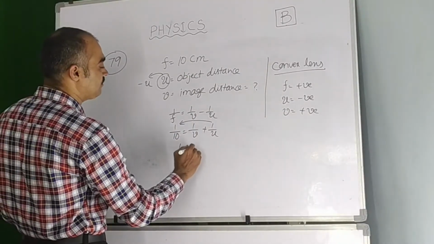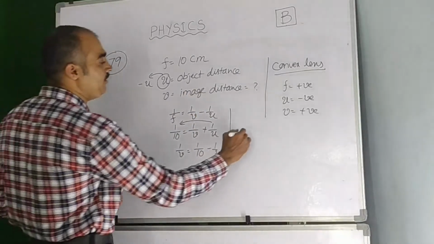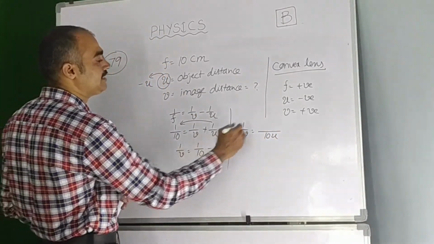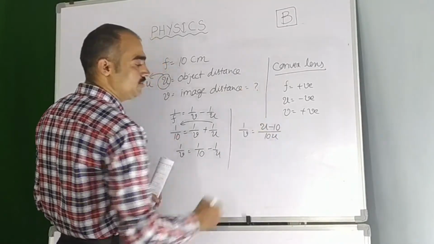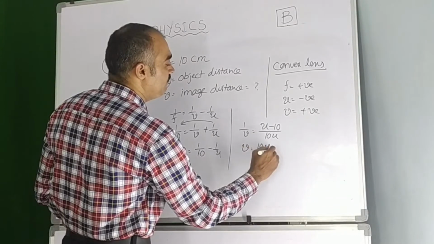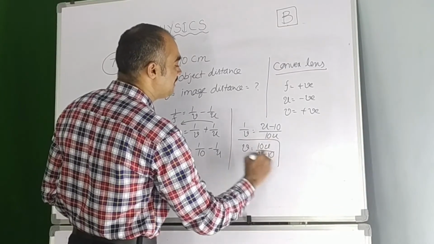So 1 by v is equal to 1 by 10 minus 1 by u. If you simplify, here 10u is the LCM, so it is u minus 10 by 10u. So here we need v, so let us take the reciprocal on both sides. So v is equal to 10u by u minus 10.